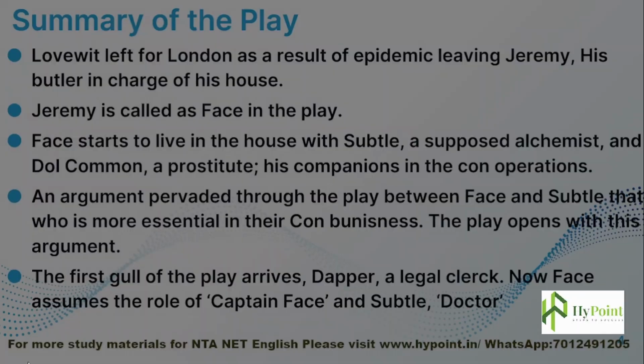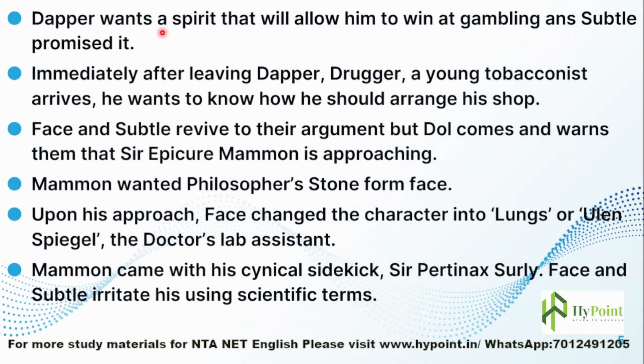Dapper wants a spirit that will allow him to win at gambling, and Subtle promises it. Even though he is a clerk, a learned person, he wanted to have a spirit.